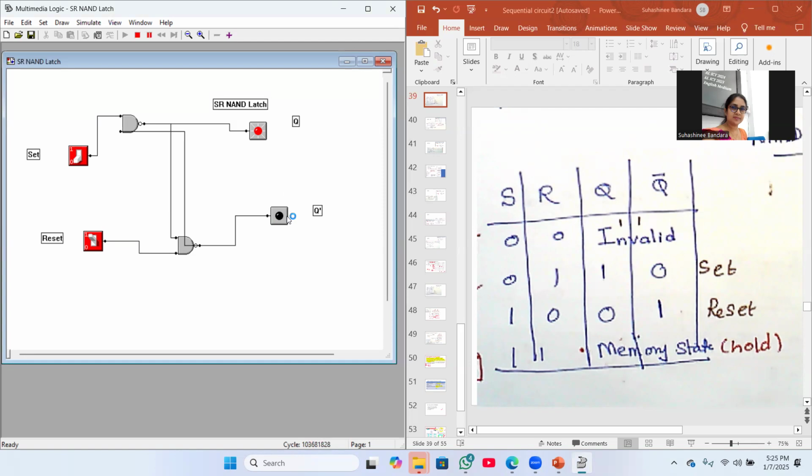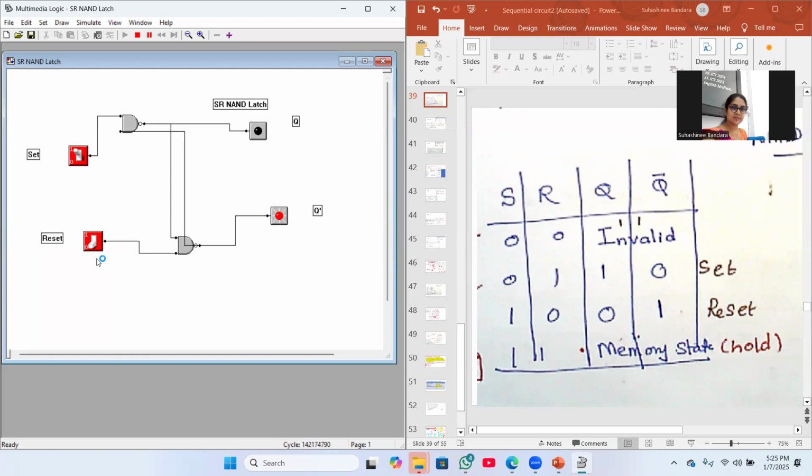Yes. Q bar 0. Then I'm going to change S on, R0. S on, R0. That is reset. So output Q will be 0. Okay, our output Q bar is 1.